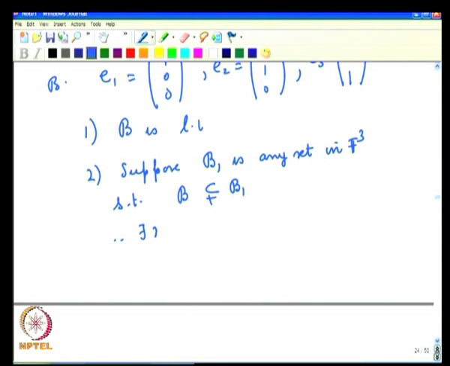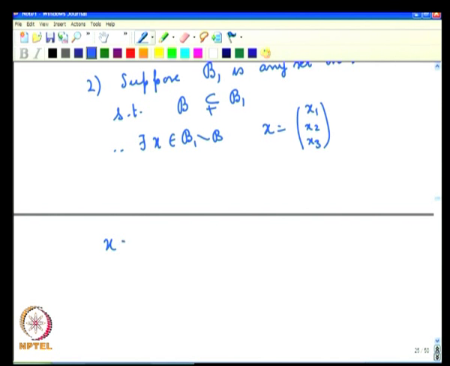Therefore, there exists an x in B1 minus B, call this x1, x2, x3, and we have x equal to x1 e1 plus x2 e2 plus x3 e3.